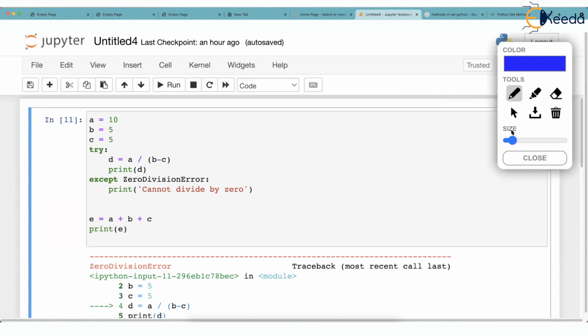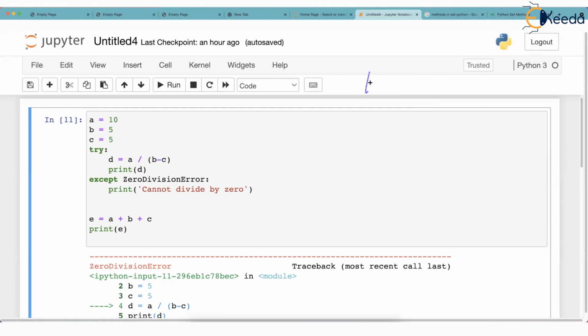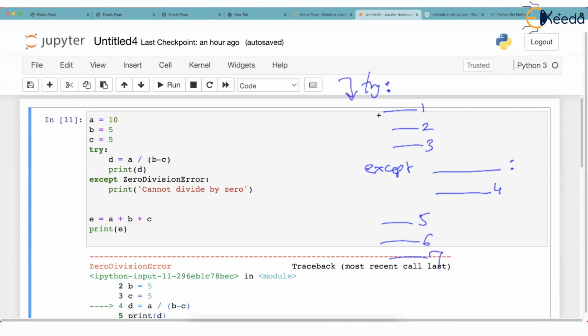Okay. Suppose I have written a code like this, try colon, then line 1, line 2, line 3, and then except some type of error. So if the error occurs, this line should run, line 4, and then line 5, line 6, line 7. Just imagine try starts and all lines execute properly. No problem. Nice. This is very nice. Which means if all lines run properly, there is no error thrown. There is no exception thrown. If there is no exception thrown, then this except block, this entire except block will not run.